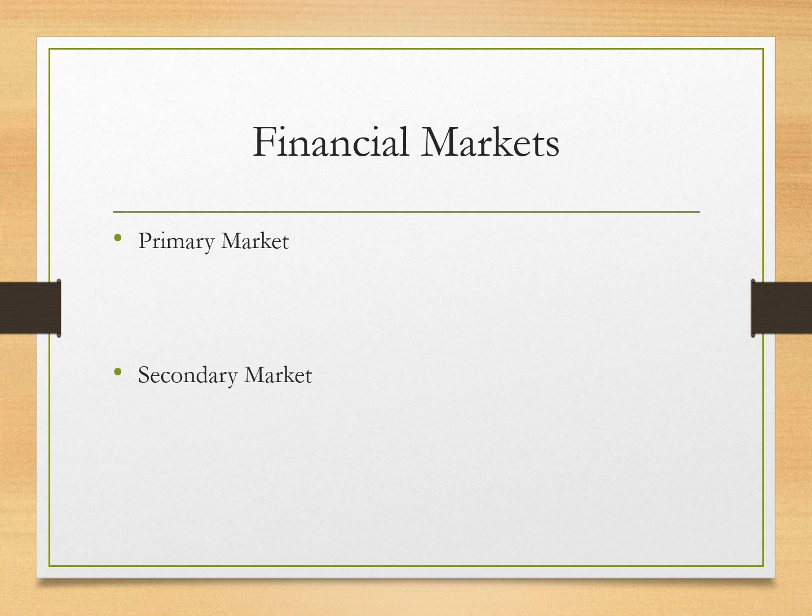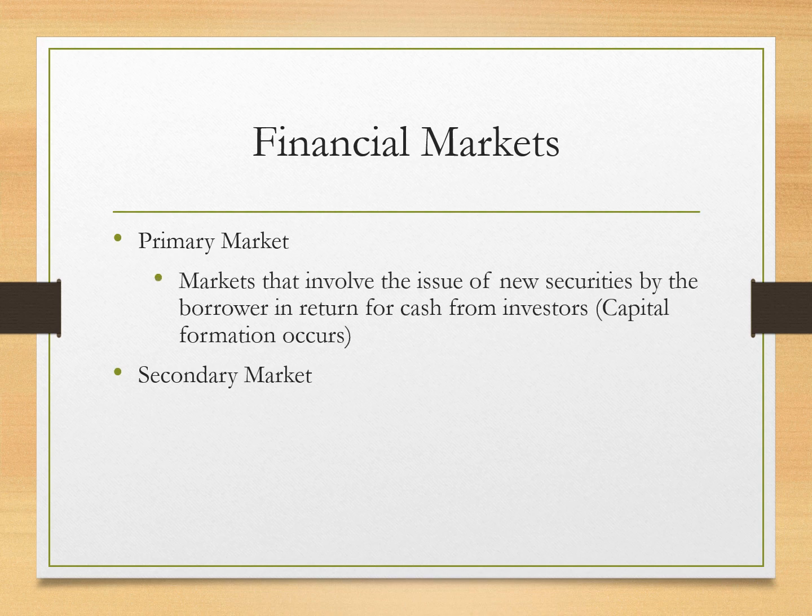Now, what are the types of that? The first type is primary market. What is primary market? Primary market is the market that involves issues of new securities, offered to the investor for the first time. For example, a new company has started its business and starts trading its shares for the first time on any stock exchange platform. That is known as primary market.